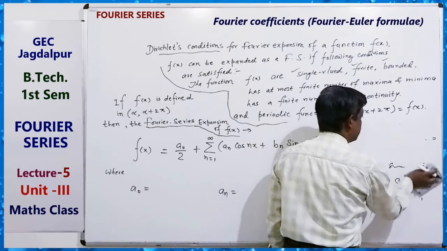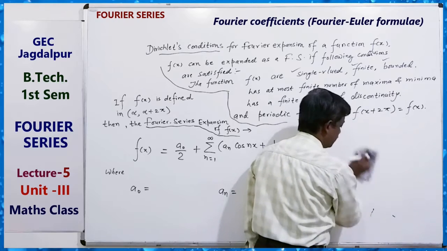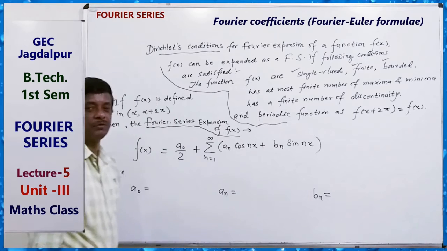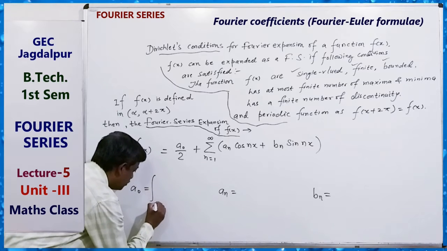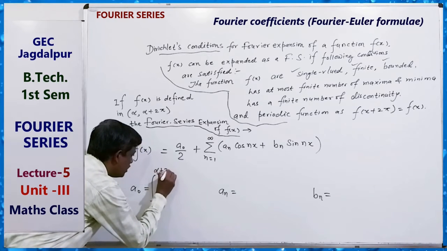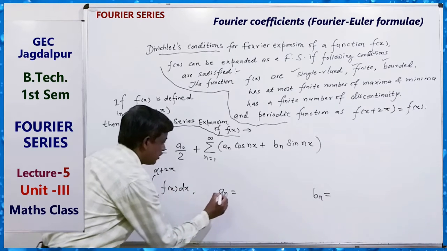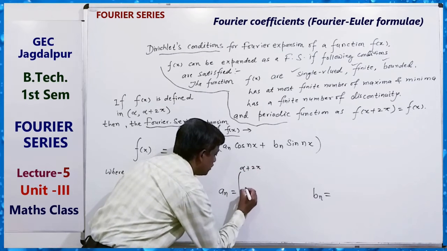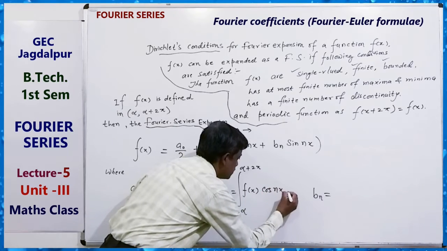By using all these types of integrals, you can find the relations for a0, an, bn, which are called Fourier coefficients, like this: the integral from alpha to alpha plus 2 pi of f(x) dx, and the integral from alpha to alpha plus 2 pi of f(x) cos nx dx.